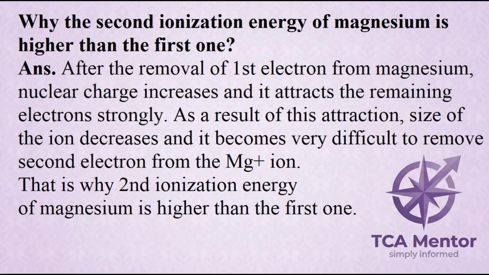Why is the second ionization energy of magnesium higher than the first one? ANS. After the removal of the first electron from magnesium, nuclear charge increases and it attracts the remaining electrons strongly. As a result of this attraction, the size of the ion decreases and it becomes very difficult to remove the second electron from the Mg+ ion. That is why the second ionization energy of magnesium is higher than the first one.